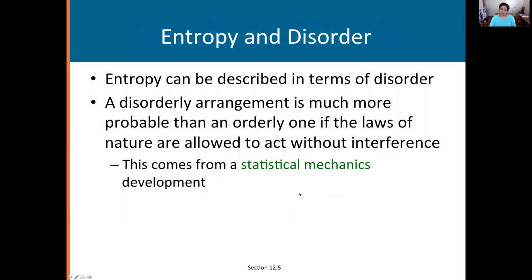There's another way of understanding entropy as a measure of disorder in the system. So if you consider that initial diagram I showed you of two gases, and then the more disordered state where they are mixed in, where there is greater disorder, there is greater entropy. So that's our natural arrow of time towards increasing entropy. And this comes from the concept of statistical mechanics. Okay, so we're talking in terms of probability, which arrangement is more likely, the initial one with the two gases separate, or the one where the gases are all mixed in a sort of random fashion.